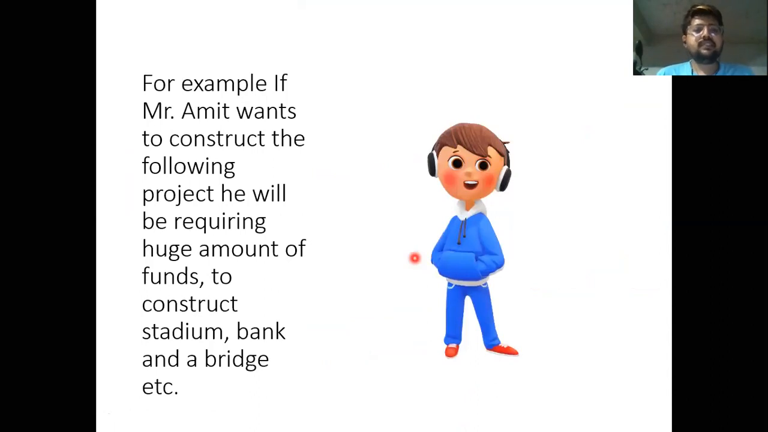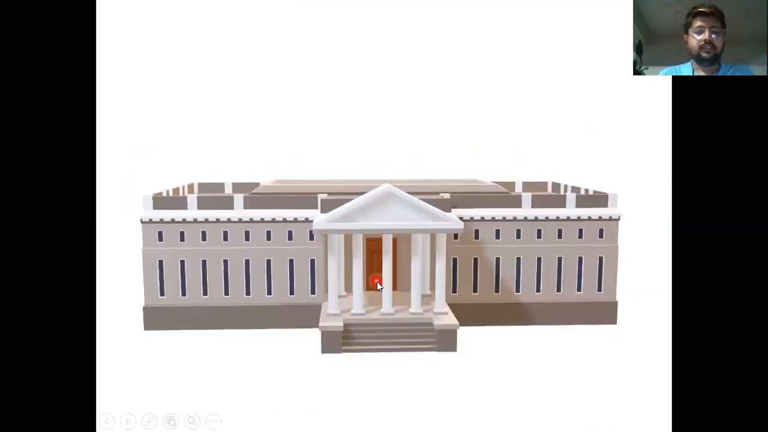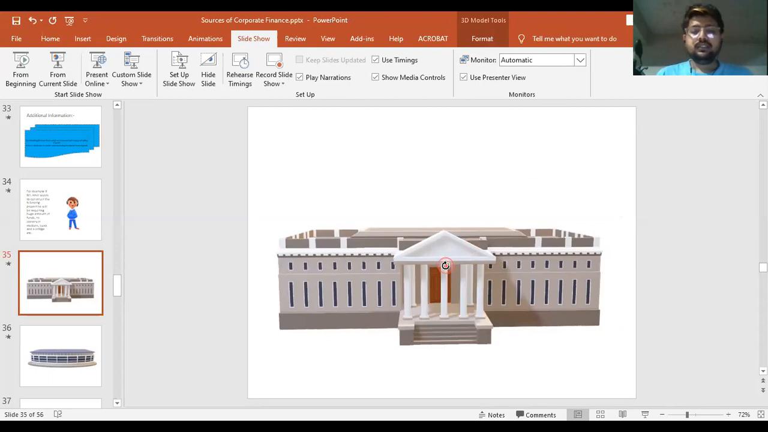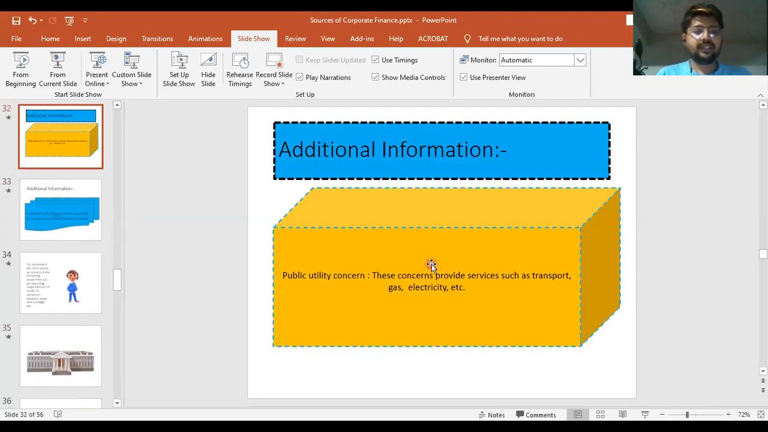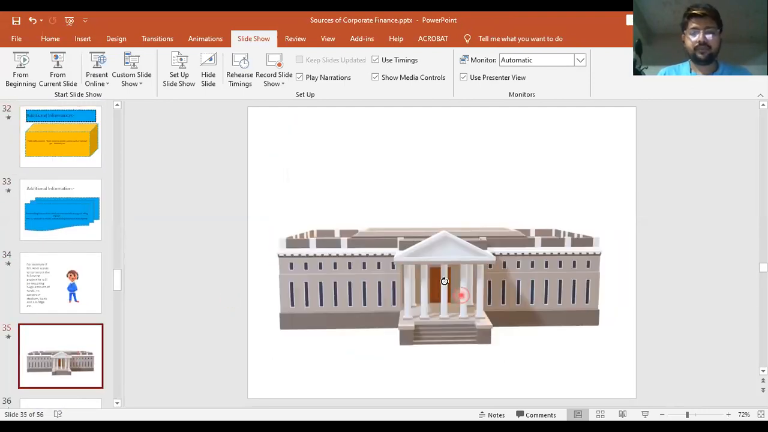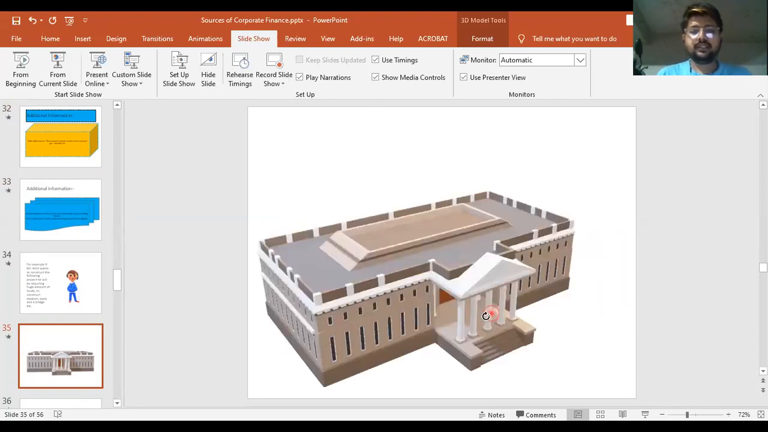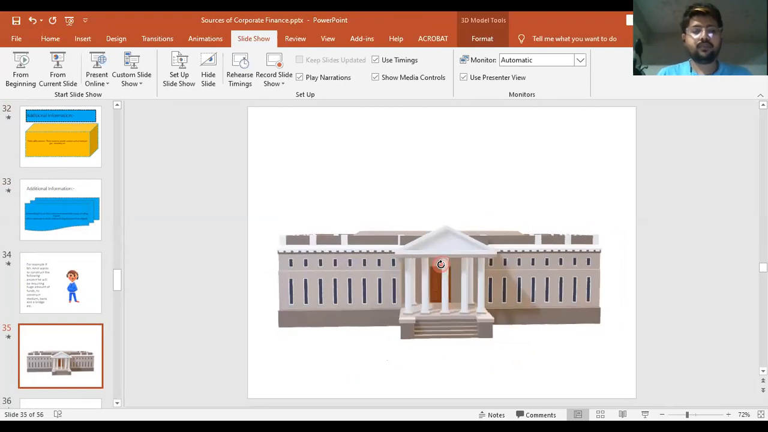For example, if Mr. Amit wants to construct the following projects, he will require a huge amount of funds to construct a stadium, a bank, and a bridge, etc. Suppose he is having 3 projects. If he is planning to construct a bank, he will require more working capital, so he will try to get a larger loan from a banking institution. He will cover all these things and finish the particular project.